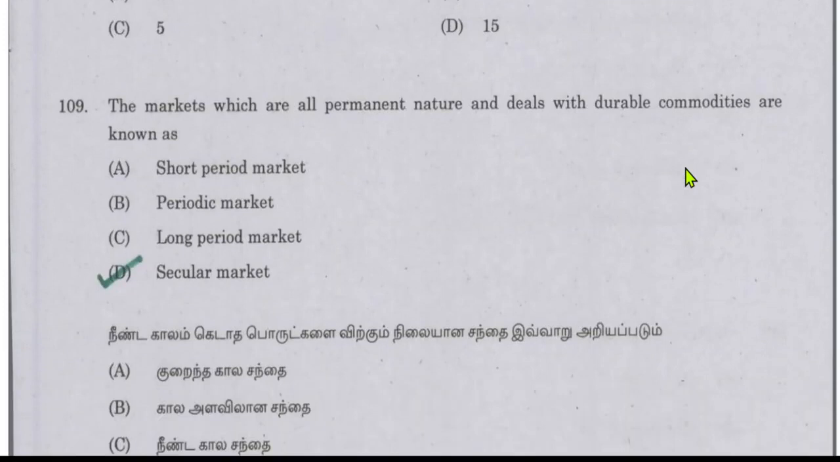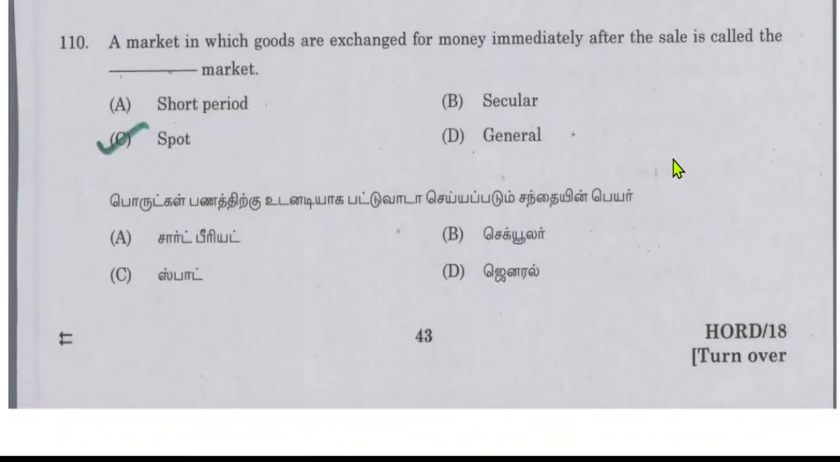The markets which are of permanent nature and deal with durable commodities are known as secular markets. A market in which goods are exchanged for money immediately after the sale is called the spot market.